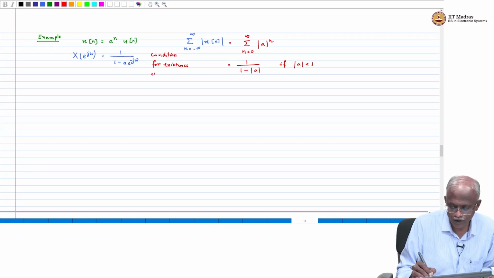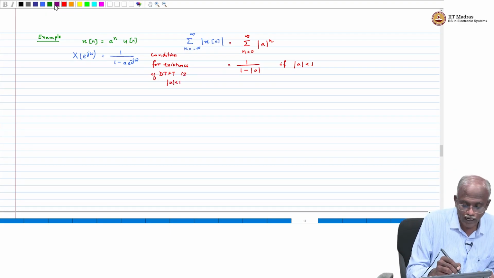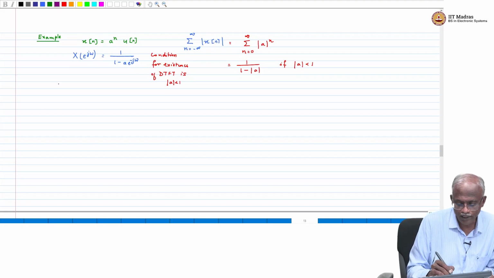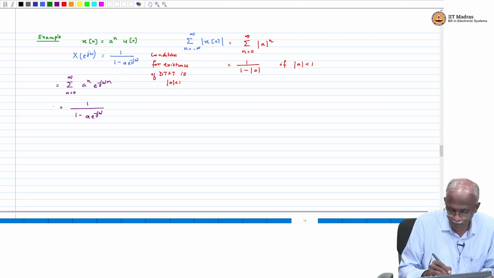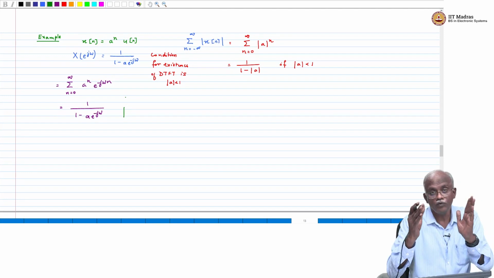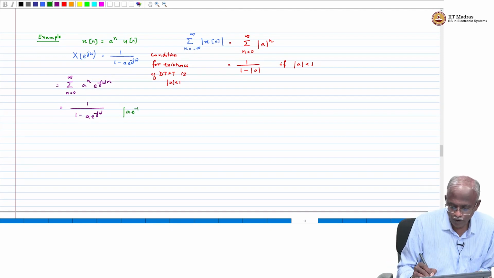If you go back and look at when we derived this expression, we got a geometric series, the summation n equal to 0 through infinity of a^n e^{-jωn}. This is what gave us the expression 1 over 1 minus a e^{-jω}. And we said that this geometric series will converge if the absolute value of a e^{-jω} is less than 1. This is the same as mod a less than 1.